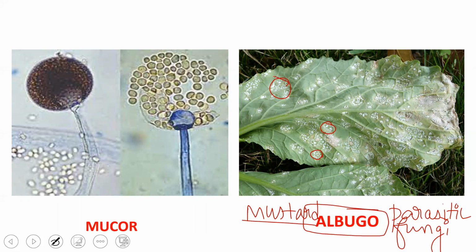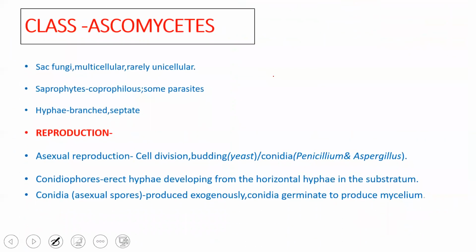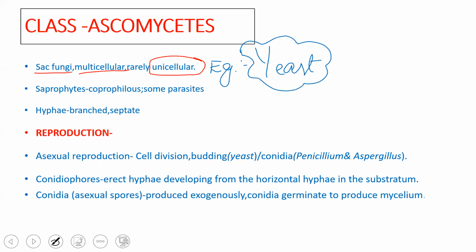Now let us go ahead with Ascomycetes. Ascomycetes are commonly called sac fungi because the spores are produced in a sac-like structure. When we look into the structure, you'll understand much better. Most ascomycetes are multicellular, but they are rarely unicellular. One typical example of a unicellular ascomycete is yeast. Yeast is the only example of a unicellular fungus, but all other fungi are multicellular in nature.